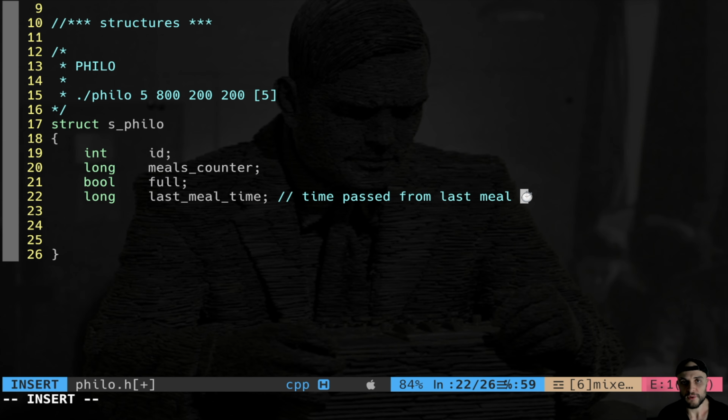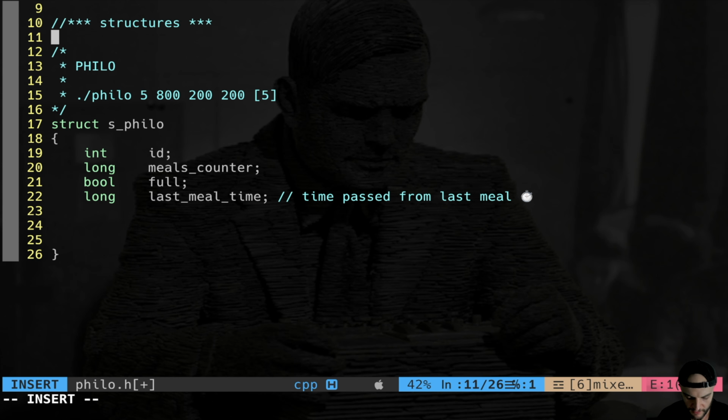And this is very important to check if the philosopher has died, because we're going to have time to die, which is the first parameter. If the time elapsed between meals is greater than time to die, the philosopher is dead. So this is another important variable. It's going to be a long because we're going to use microseconds in our project. And of course, a pointer to the actual forks, which are mutexes.